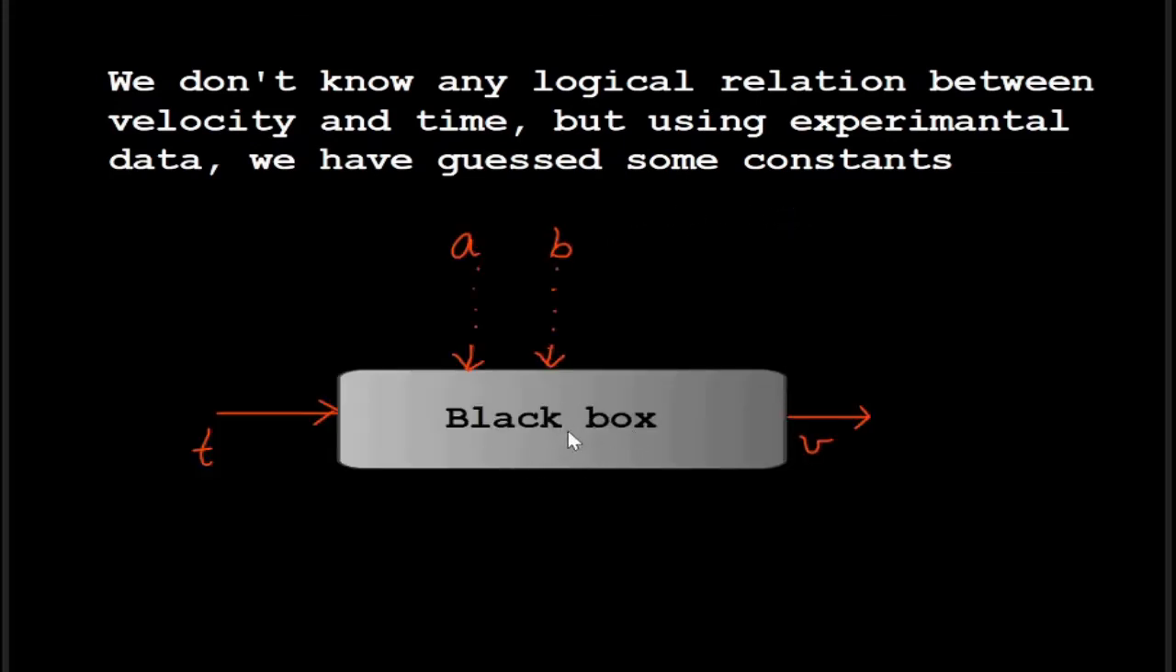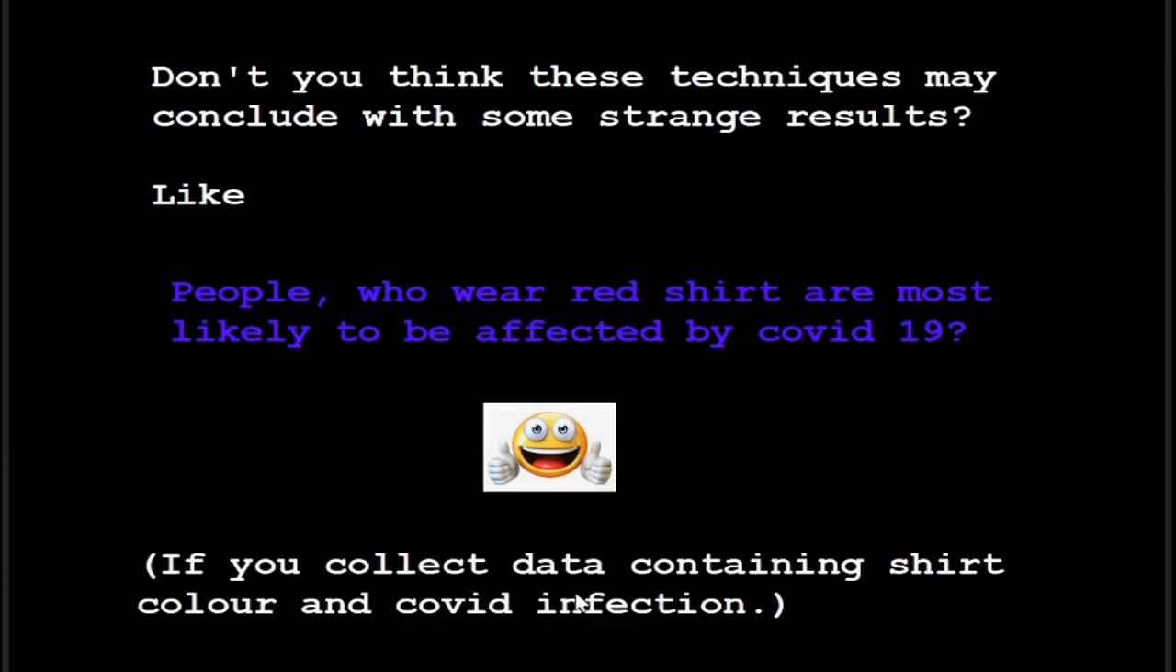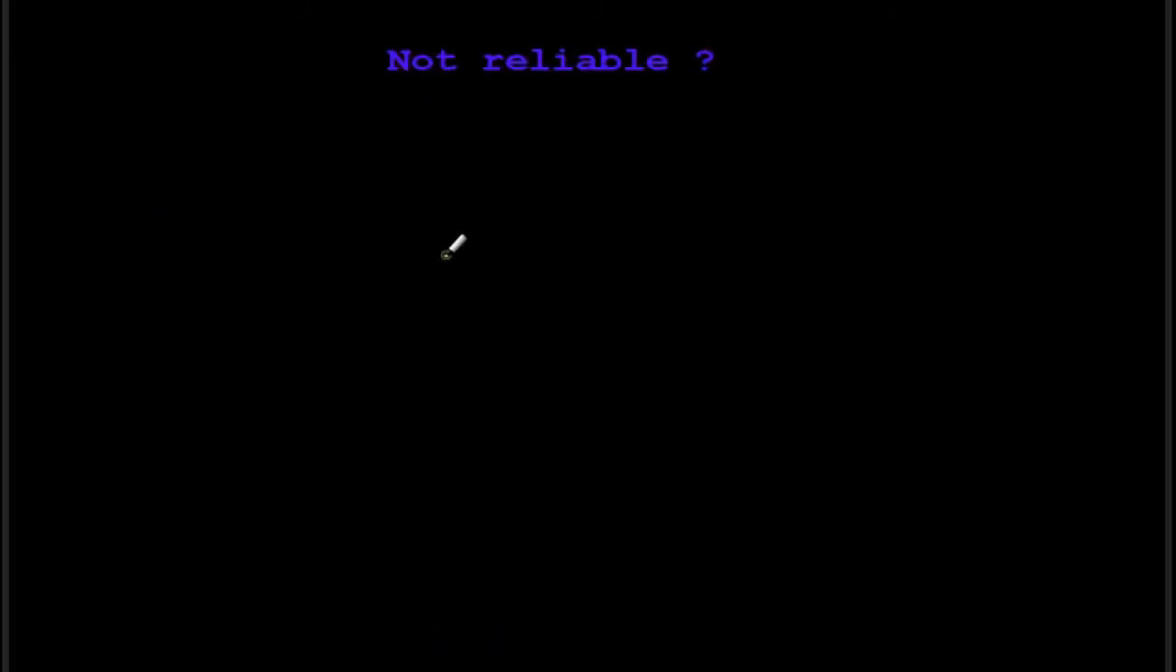It's like a black box taking some input, constants, and spitting the output. Don't you think these techniques may conclude with some strange results? For example, people who wear red shirts are most likely to be affected by COVID-19. If you collect data containing shirt color and COVID infection, are these techniques not reliable?